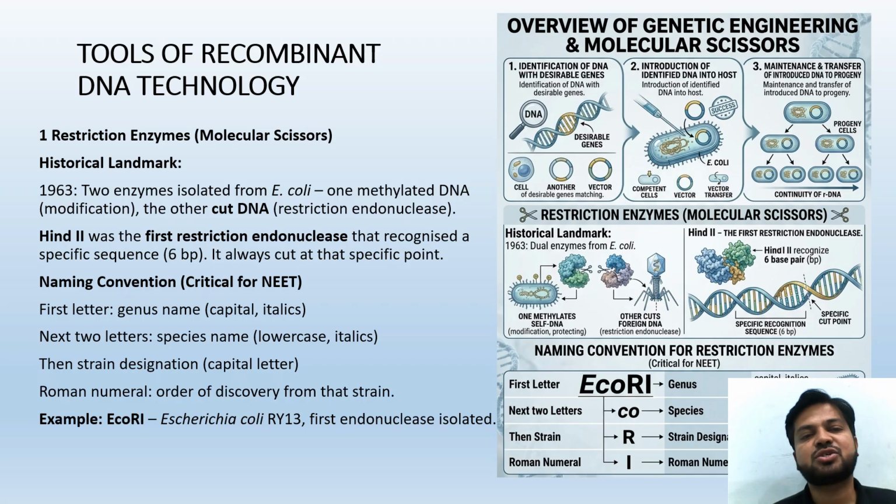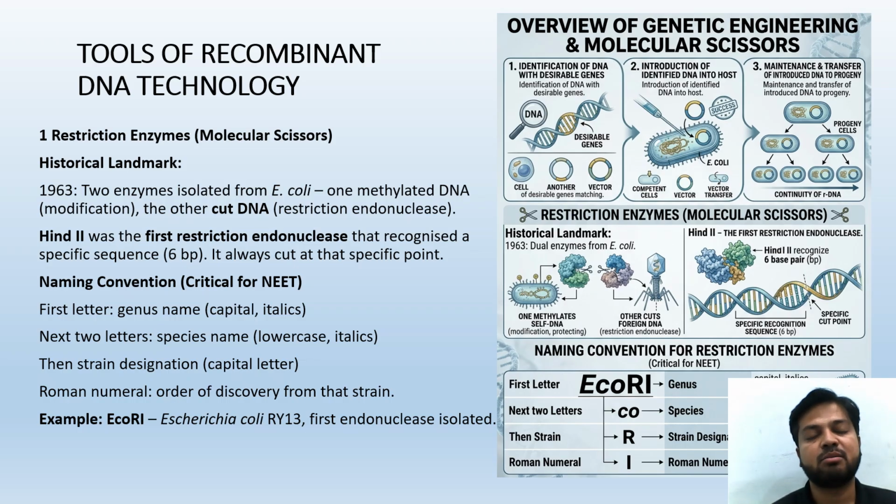First is restriction enzymes. This is very important. Always a minimum of one question is asked from restriction enzymes itself. Sometimes two questions have been asked on restriction enzymes. Restriction enzymes are also called molecular scissors. The historical landmarks: when it comes to understanding science, obviously history is not always important, but it is also important because it makes you curious how the scientists thought about it, so that our mind also will think about the further concepts related to that science topic.